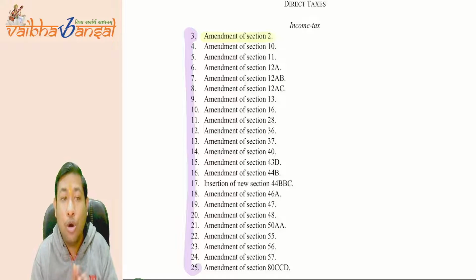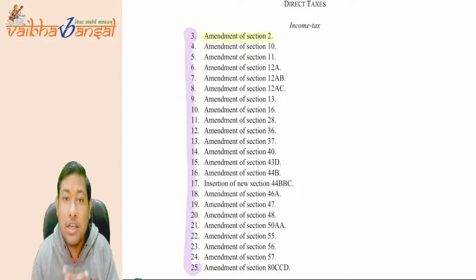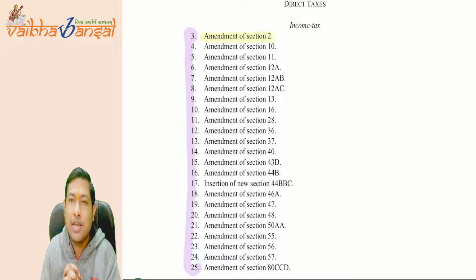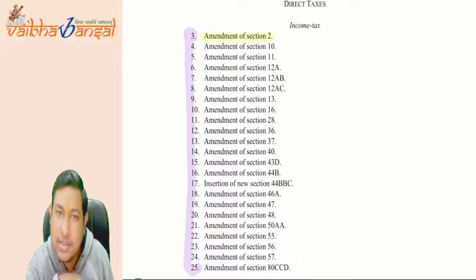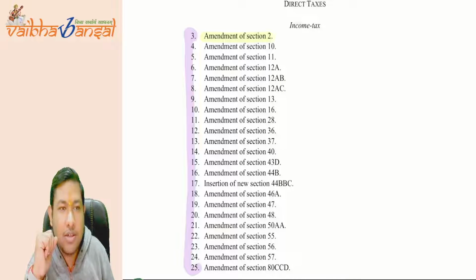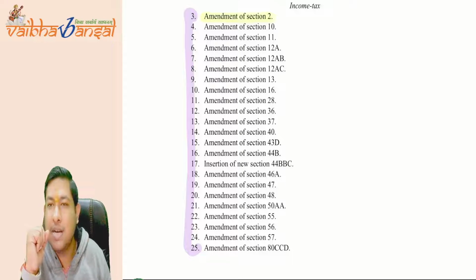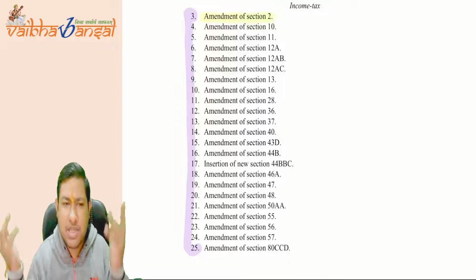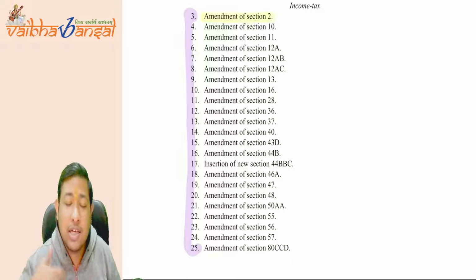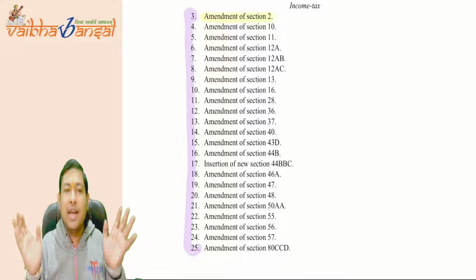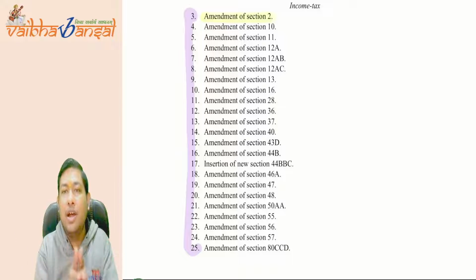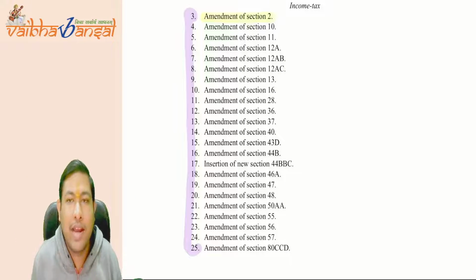After considering all these things, the government of India, the finance minister, says, yes, this is the correct thing. For example, under section number 2, the member of parliament was saying we need to change something, and we need to change something in section number 10. There may be some changes suggested by any person, and the government of India agrees to that. So the government of India brings up a final draft of the finance bill.